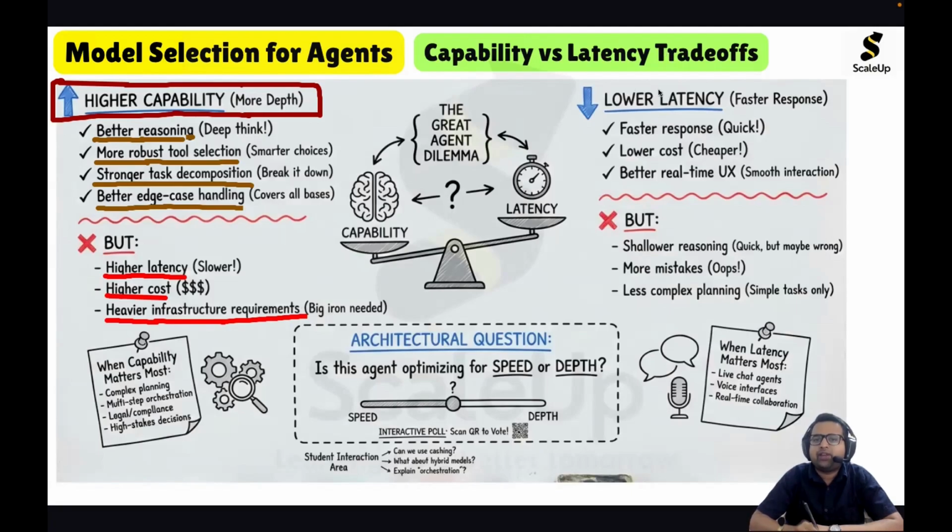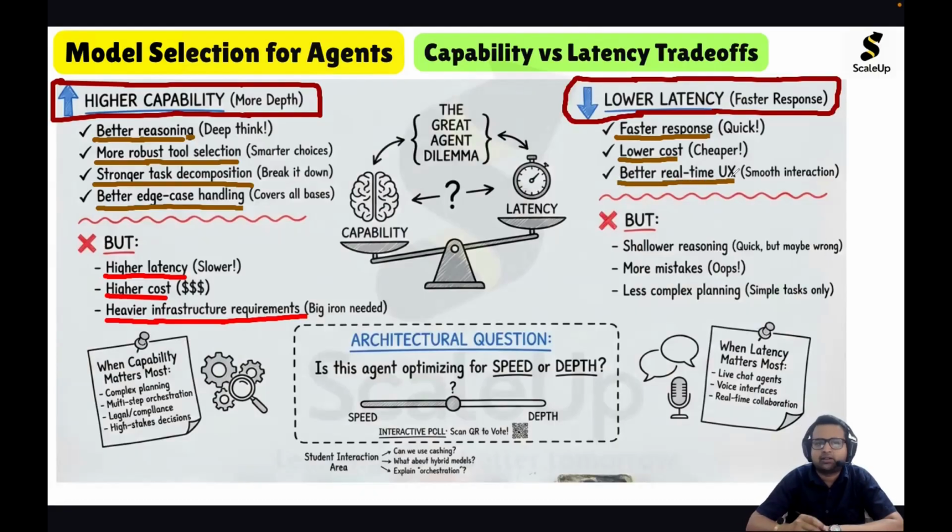We also want our agentic AI applications to have lower latency. We want faster response. So lower latency means faster response. It should be very quick, lower cost. It should be cheap and give a better real-time user experience, smooth interaction.